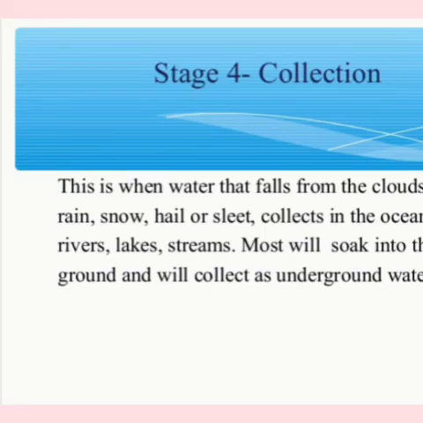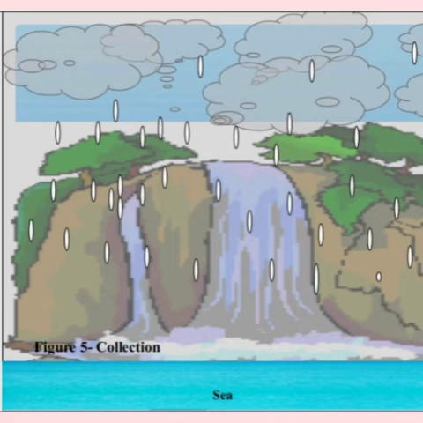Stage 4. Collection. This is when water that falls from the clouds in the form of rain, snow, hail or sleet collects in the ocean, rivers, lakes, streams. Most will soak into the ground and will collect as underground water. In this figure, you can see the process of collection.